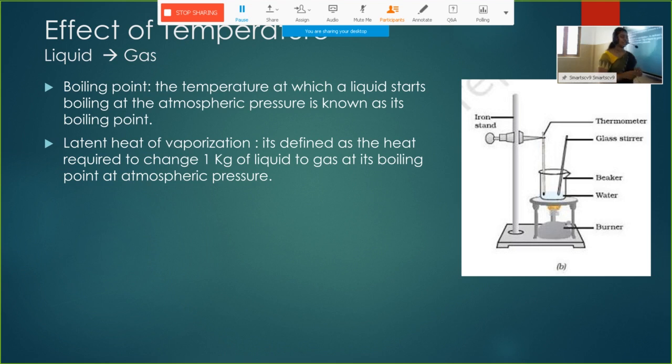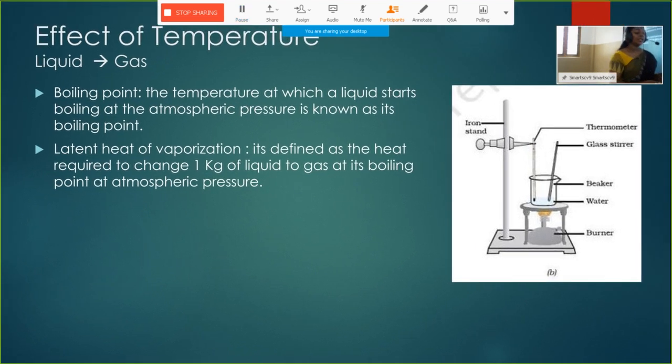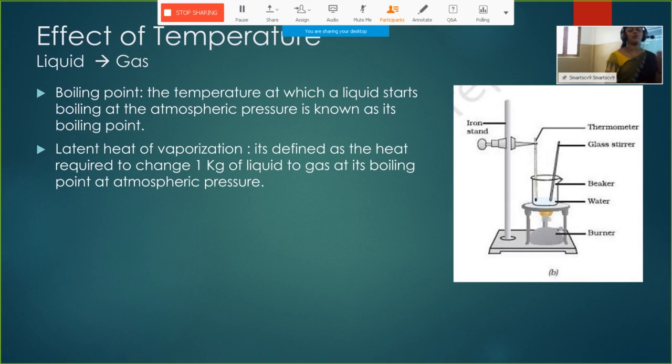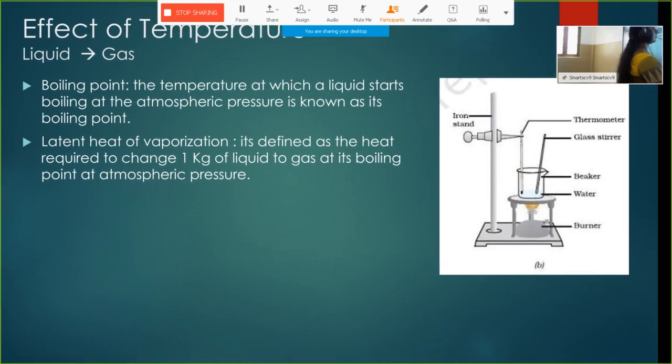Latent heat of vaporization is the amount of heat required to vaporize 1 kilogram of water into its vapor state. Clear?